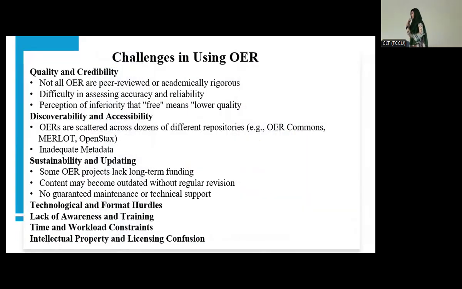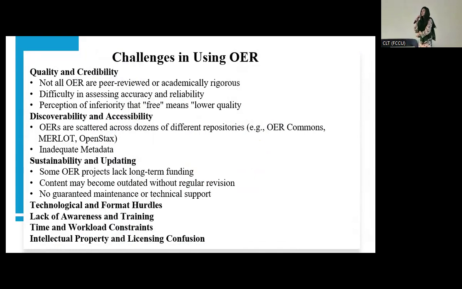Okay, when we have some benefits, we also have to face some challenges, right? So I've mentioned a few challenges over here. First is quality and credibility. First of all, not all OER sources are peer reviewed and good for academic purposes, right?